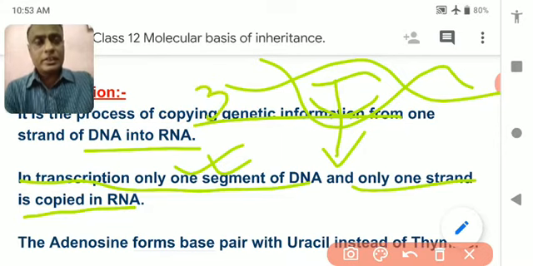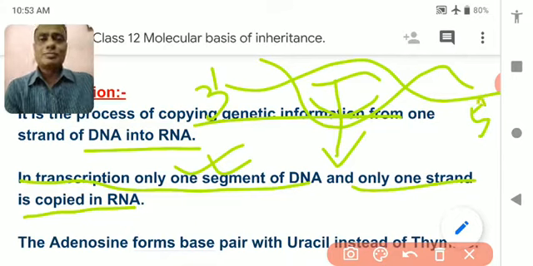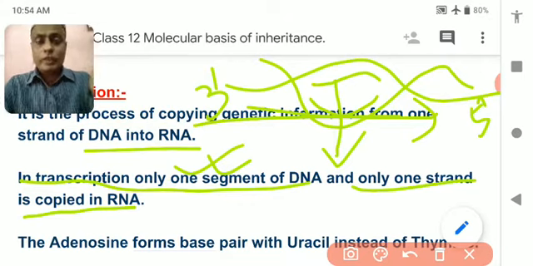The strand of DNA which goes in the 3' to 5' direction helps in the formation of RNA. It means RNA will form in an anti-parallel direction. So RNA will form in the 5' to 3' direction.